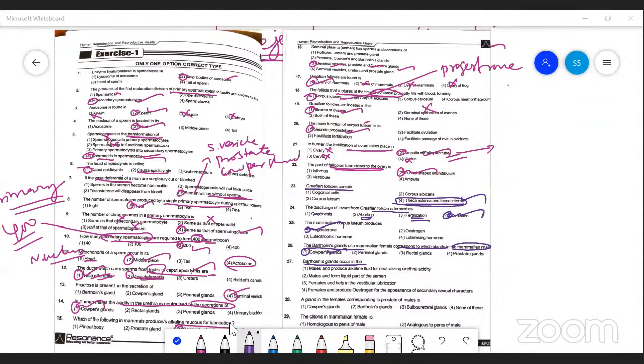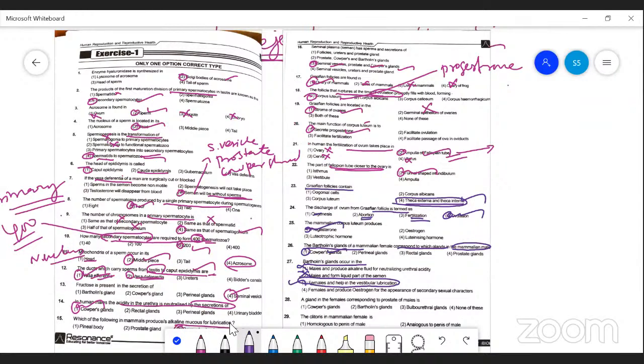Okay, and female, actually not in male. Here is also not male. In female, helping the vestibular lubrication. So the third option is the correct answer for this question. Vestibular lubrication. Right? And question number 28.